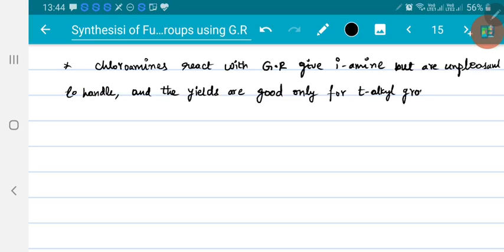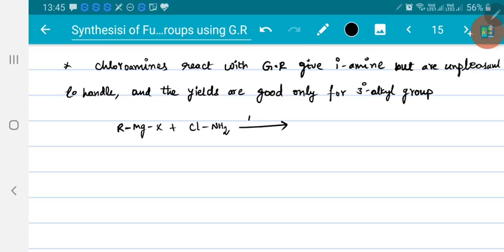When you take tertiary alkyl group, then only the yields are good. So if you take a tertiary alkyl magnesium halide, allowed to react with chloramine,